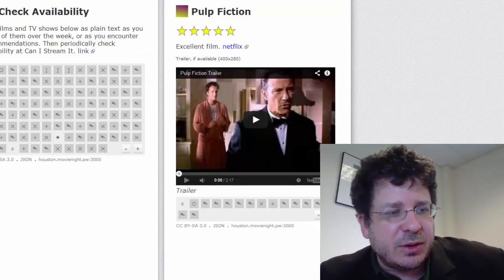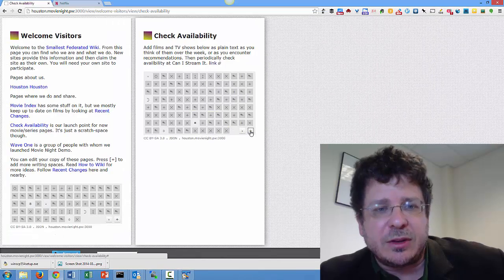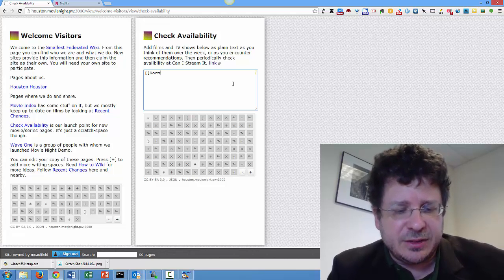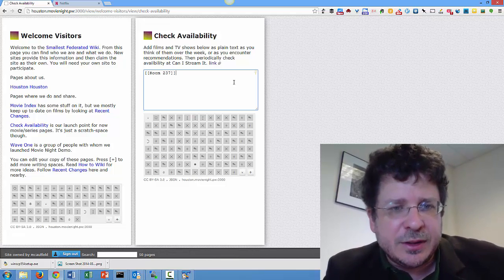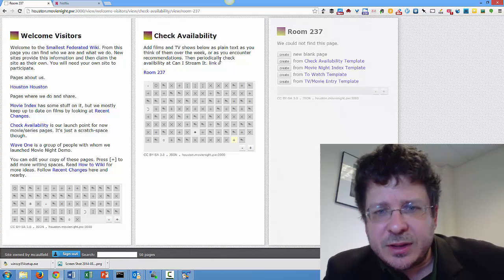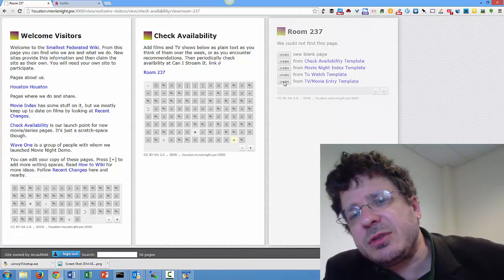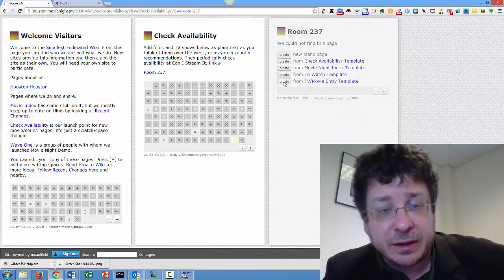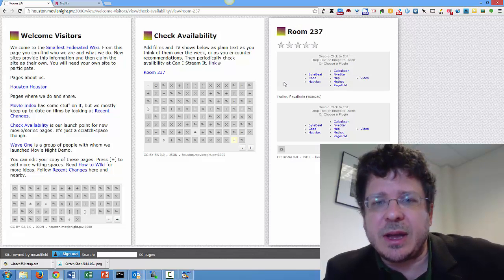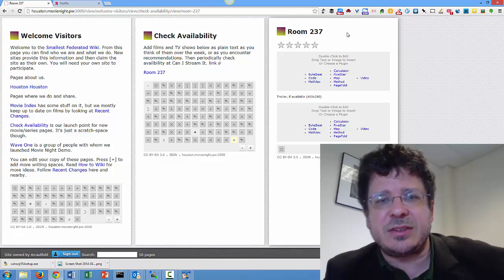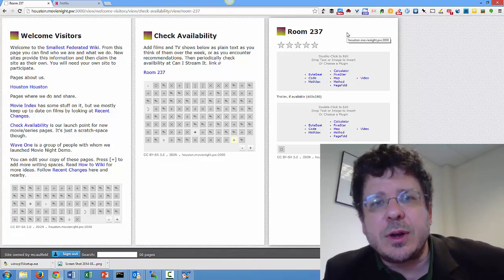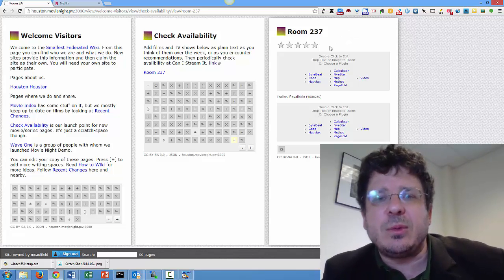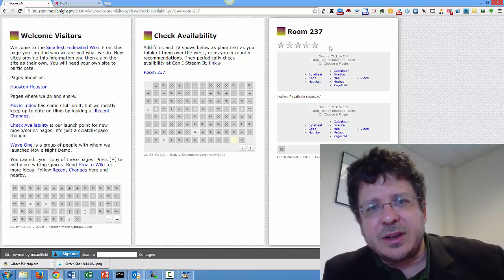It gets even more interesting when we decide that we're going to make a new page. If we make Room 237, is that the movie about The Shining? I hope so. So here's the create TV movie entry template, and I've added Ben's FiveStar plugin to that template. So now when we create it, we've essentially created this little mini interface. We're starting to get to the point where Smallest Federated Wiki works like a lightweight, flexible application.